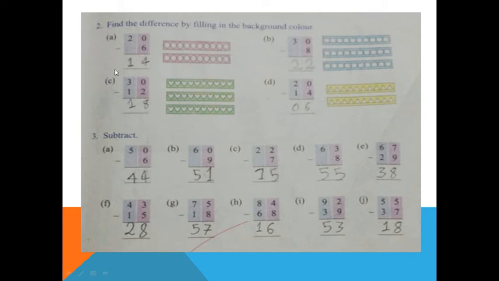Here we are using borrowing because 0 is up and 2 is down. So here is the chance to take borrowing. So we are taking here again 1, 0, 10. 10 minus 2. Yes, after 2 till 10: after 2, 3, 4, 5, 6, 7, 8, 9, 10. So how many fingers? Yes, 8 fingers.